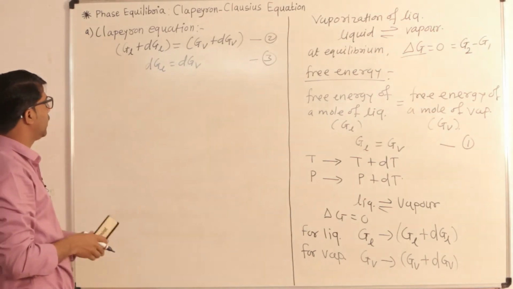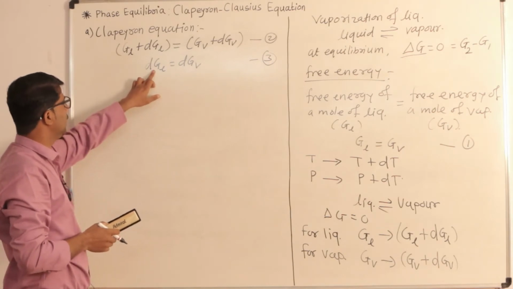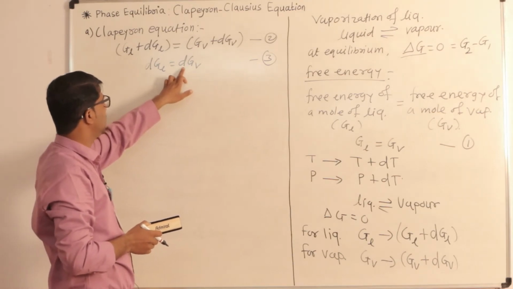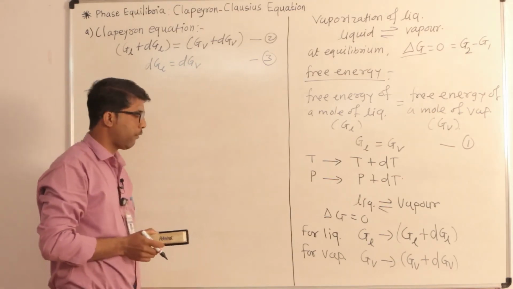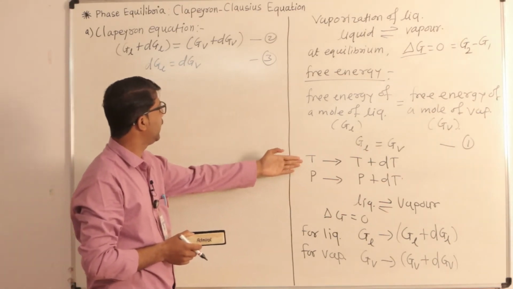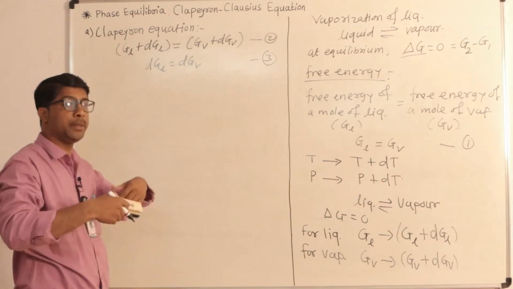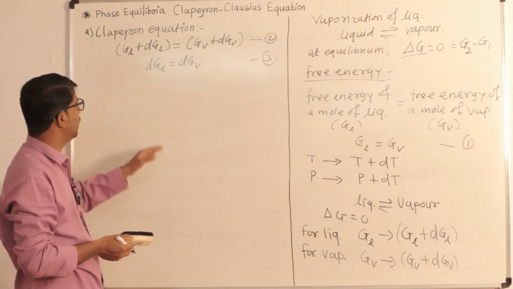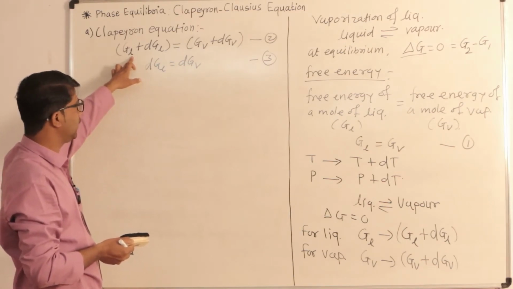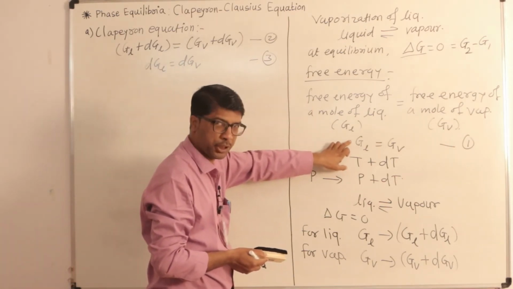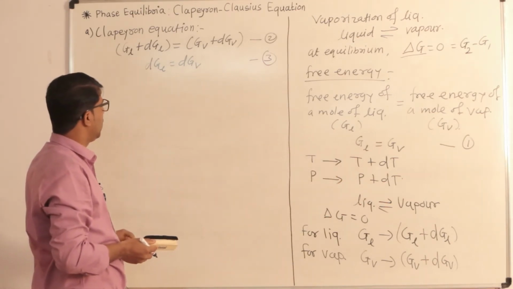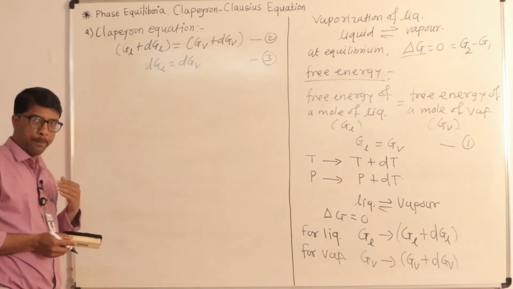What does it mean? Equation number 3 tells us that the change in free energy for liquid is same as the change in free energy for vapor. Why? Because when we increase the temperature, the equilibrium is re-established, and because of that, whatever quantity we are getting, we compare. If we compare this quantity with the previous case, that means equation 1, then we will get this equation.